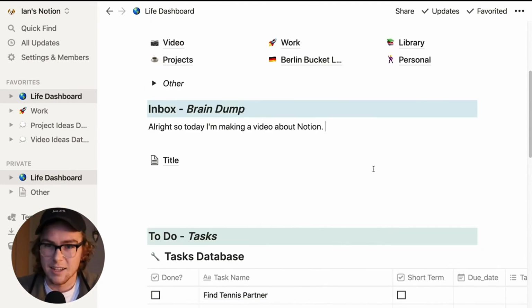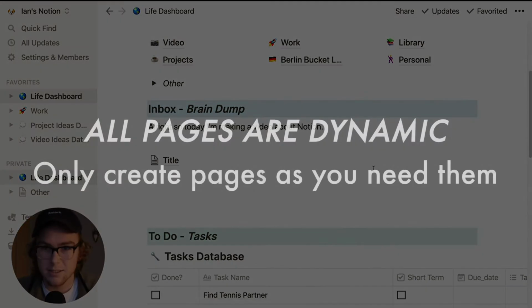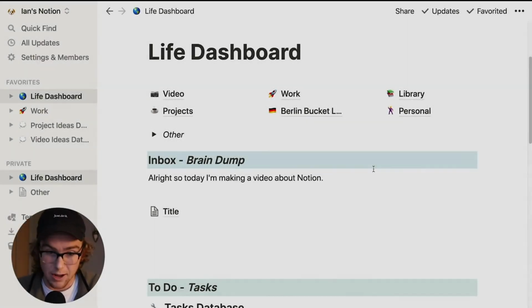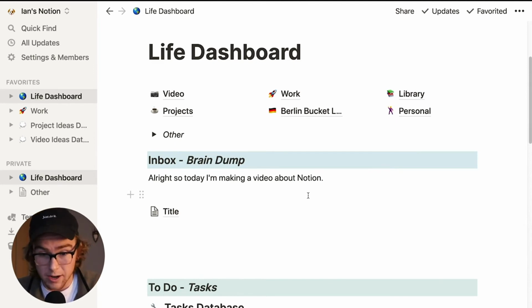A second important point to note is that all of these pages are dynamic, meaning that I didn't envision for my life to be organized in this way until I actually just started categorizing things. And so in this way, whenever I have a note that I don't know where to put it, I can create a new page for that. And so over time, I've developed this sort of huge hierarchy of information that works for me. And it wasn't something that I planned at the start, but it's something that's really grown to accommodate what I really need, which I think is really important because it means that every part of your Notion workspace is essential and necessary to you.